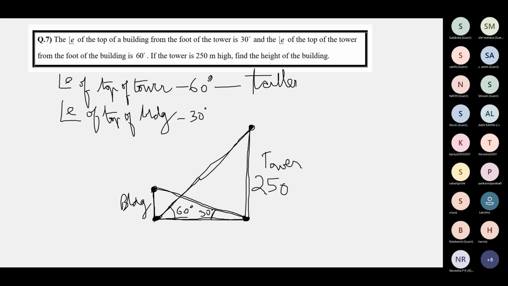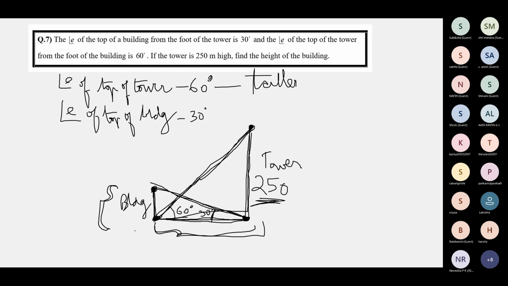If the height of the tower is 250 meters, so see, 250 is given to you. That is, in one triangle, you know one side. Find the height of the building. In which triangle do you know 250? In this big triangle, you know one angle is 60 degrees and this side is 250. So you can easily find this side. Then take up this triangle, where the angle is 30 degrees, and this side we just found. Use that and find the height of the building.